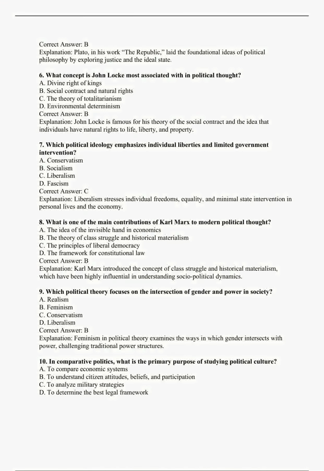6. What concept is John Locke most associated with in political thought? A. Divine right of kings. B. Social contract and natural rights. C. The theory of totalitarianism. D. Environmental determinism. Correct answer, B. Explanation. John Locke is famous for his theory of the social contract and the idea that individuals have natural rights to life, liberty, and property.